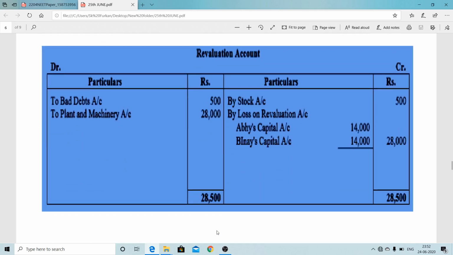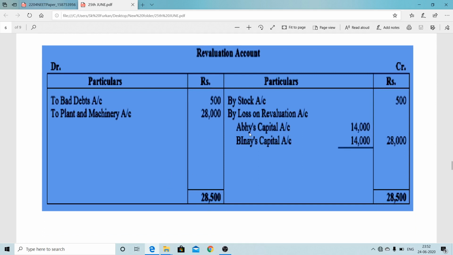To some extent it is the same here in the revaluation account: the stock value increases by 500, and for bad debt we can write debtors. Here actually a provision of 1,000 is there and bad debts are 1,500, so 1,000 we can make up and the extra 500 we can write off to debtors. Another way you can pass the journal entry: provision for doubtful debts on this side 1,000 and on this side bad debts or debtors 1,500. Ultimately the same effect comes. Any method we can apply.